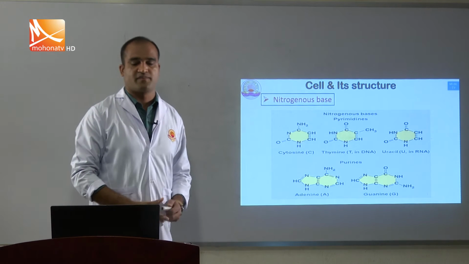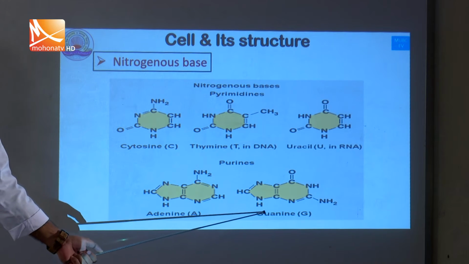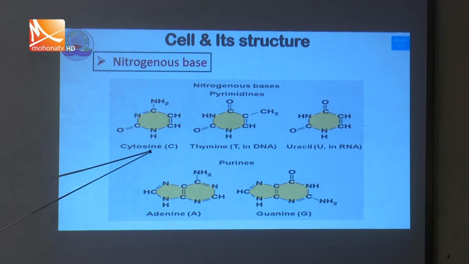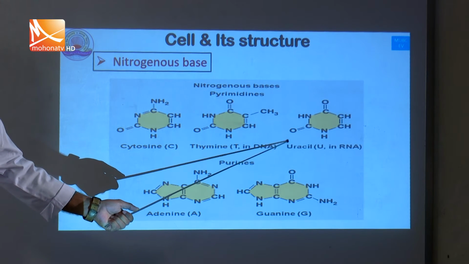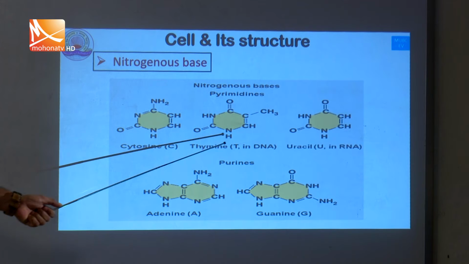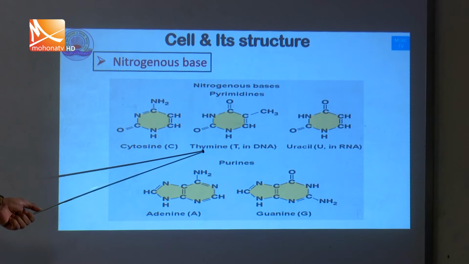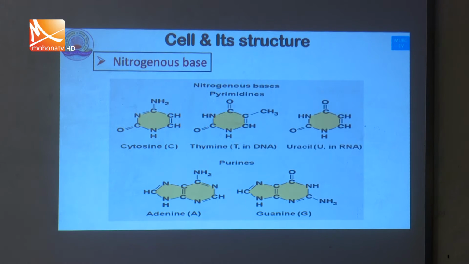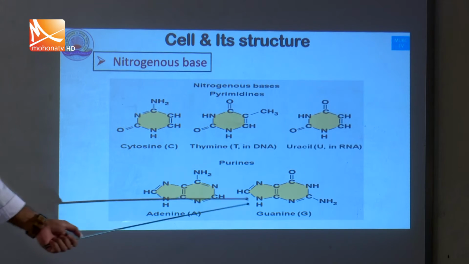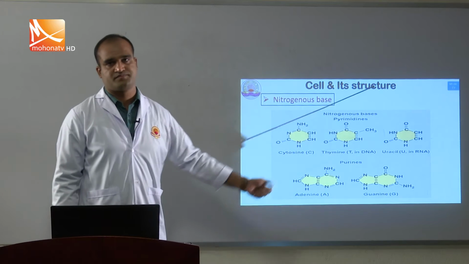The nitrogenous bases are of five types: adenine, guanine, cytosine, thymine, and uracil. Only uracil is present in RNA but absent in DNA. Thymine is present in DNA but absent in RNA. Adenine and guanine have two cyclic structures, but cytosine, thymine and uracil have only a single ring structure.